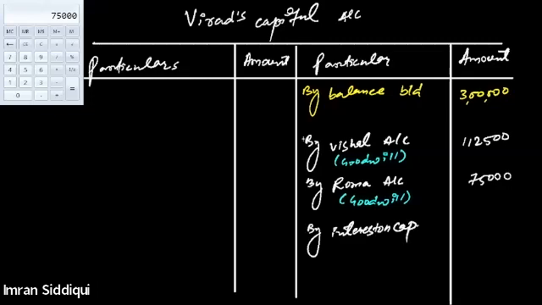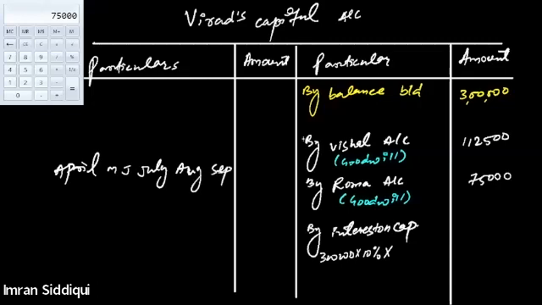Interest on capital at the rate of 10% on 3 lakh. 3 lakh into 10%. For how many months? For the period of 6 months only, right? Starting from April, since Virat died on 1st of October, interest will be paid for April, May, June, July, August, September. Only 6 months. Oh, sorry, only for a 5-month period. Is that clear? Yes, sir. So interest will be calculated for a 5-month period only, 5 by 12.